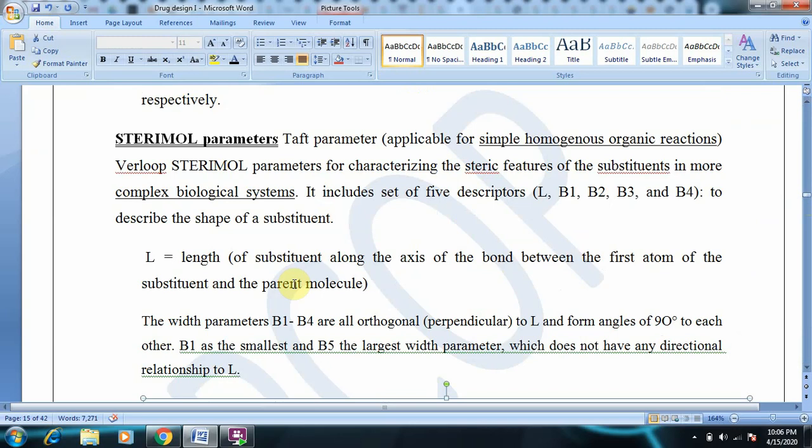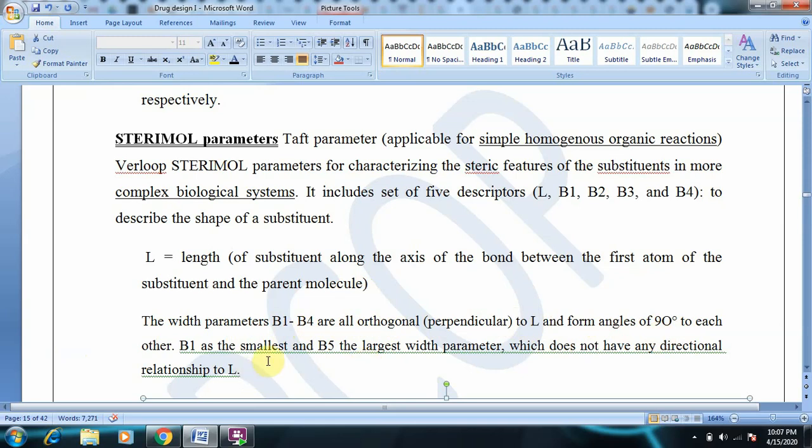L is equal to length, that is, the length of the substituent along the axis of the bond between the first atom of the substituent and the parent molecule, and the width parameters B1 to B4 are all orthogonal, that is, perpendicular to L. Perpendicular means at an angle of 90 degrees.